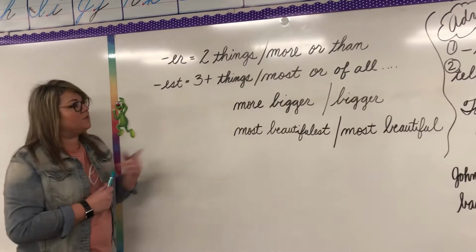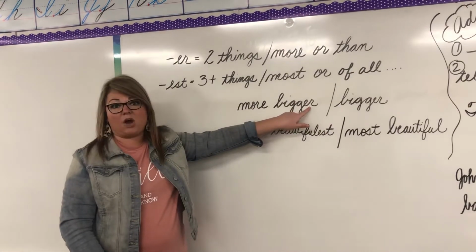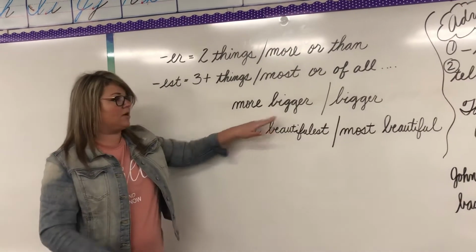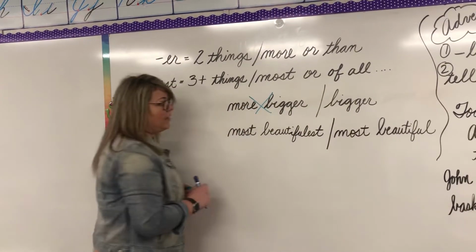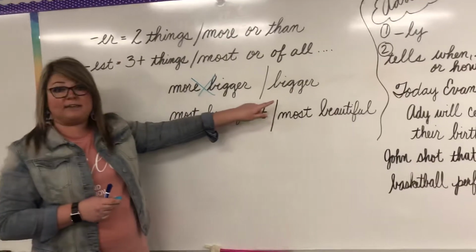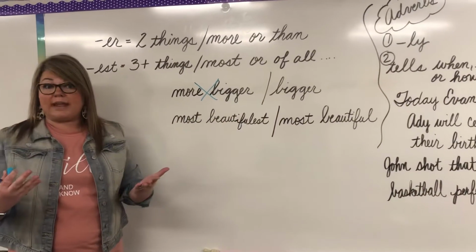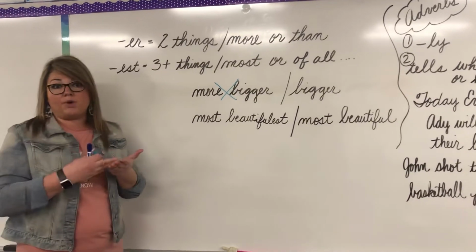And then also remember, we never use more and the suffix ER together. You would never use more bigger. Instead, you would say just bigger. And remember, when they're shorter words, we would just add the suffix ER to the end of them. But when we have larger words, instead of adding the suffix, we would just add either most or more,